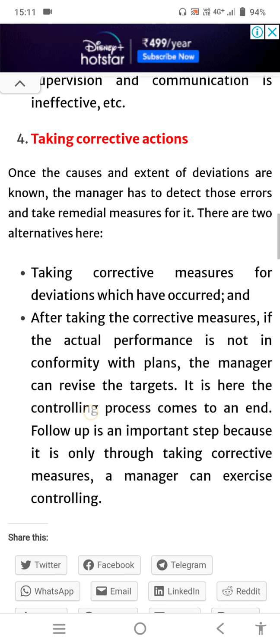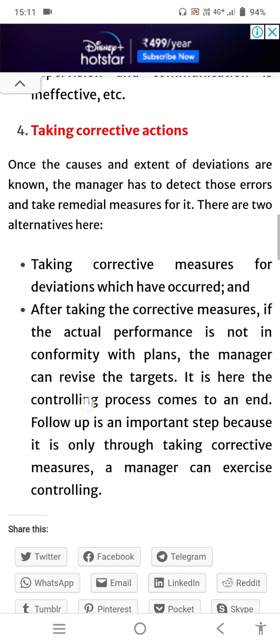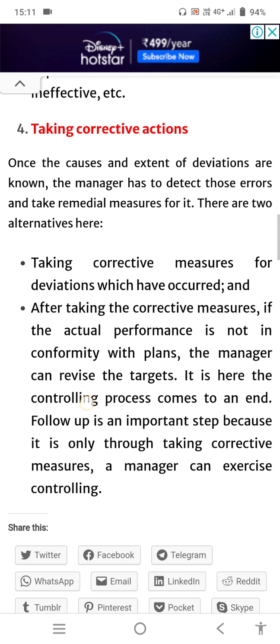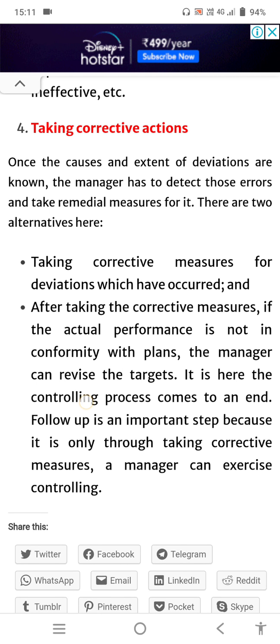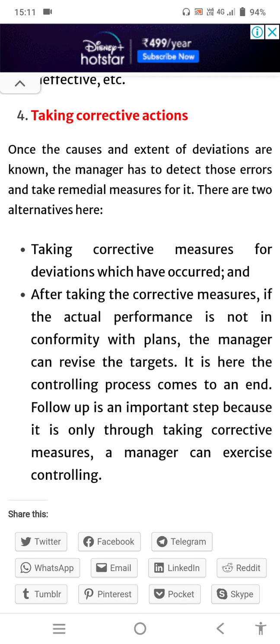And the last step is taking corrective action. In the last step, we have to take corrective actions. Once the cause and extent of deviation are known, the manager has to detect those errors and take remedial measures. Whatever flaws there are in the processes, faults in the methods, in the technical line, or on the management side, we have to rectify.